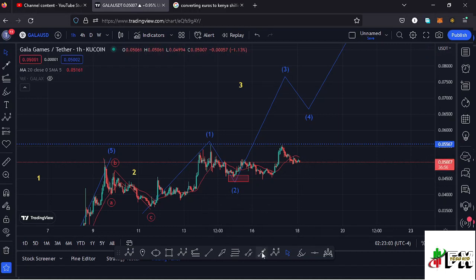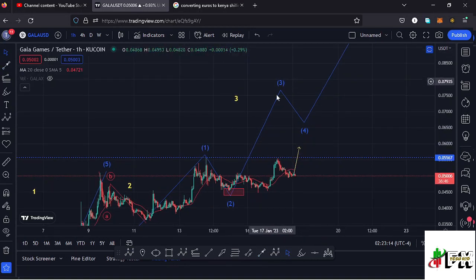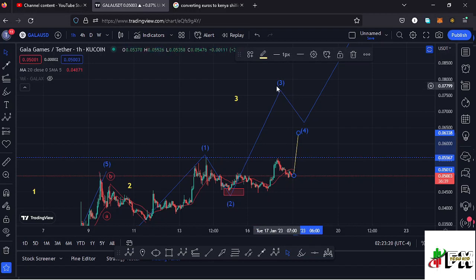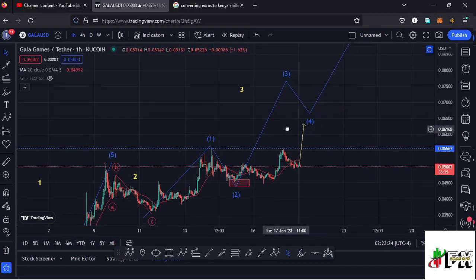$0.05567 mark. In case Gala Games continues to push higher, manage to break above the 20-day MA, and also manage to break above the wave 1 high, then that will be enough confirmation that we're in the formation of this wave 3, and from there we can continue pushing even higher and fully maximize our target area before we see a retracement in the formation of that wave 4. So that is what I'm expecting on the short-term scenarios.